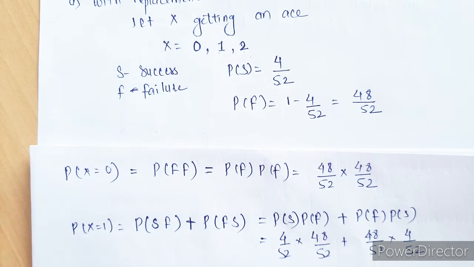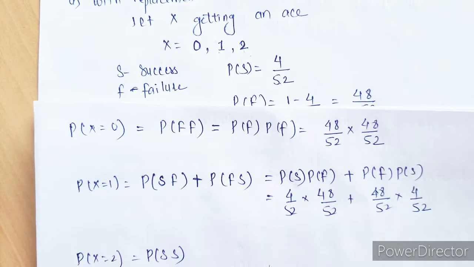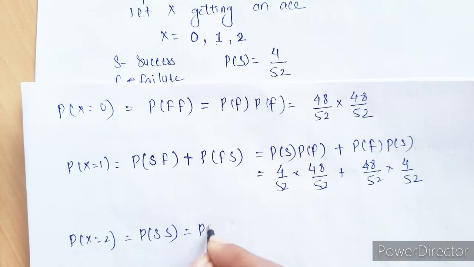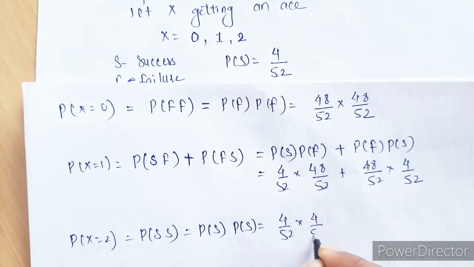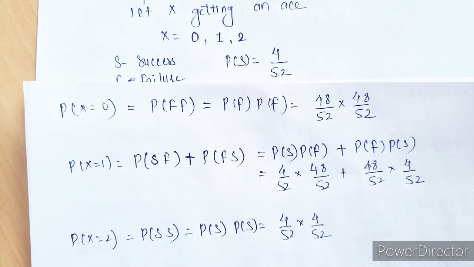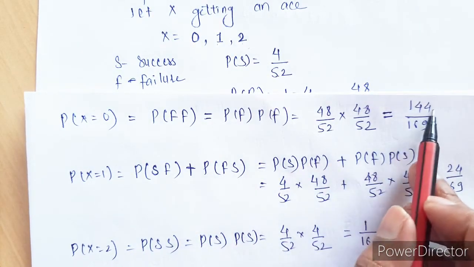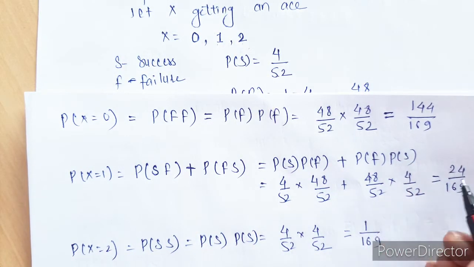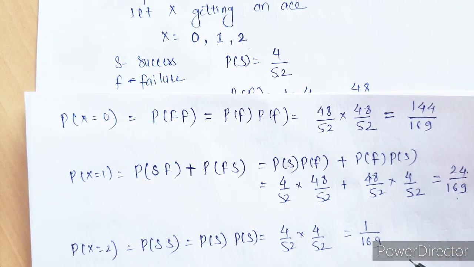Now third case, when x is 2, on both the cards you are getting ace, or you are getting success. Again it can be written as probability of success into probability of success, which is 4 upon 52 into 4 upon 52. Let me just calculate these values first. Now after multiplying, what we are getting here is 144 upon 169. In this case 24 upon 169, and last case 1 upon 169.